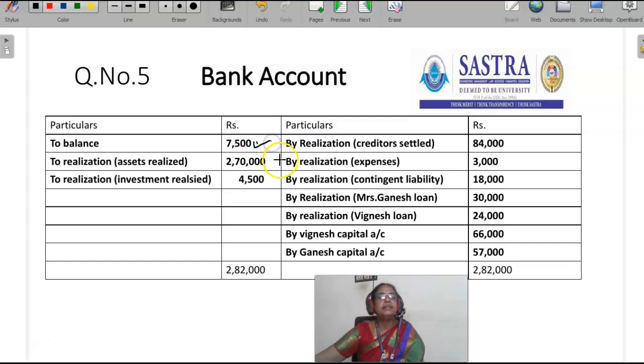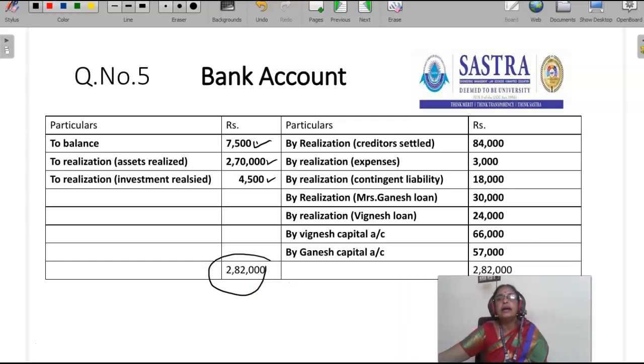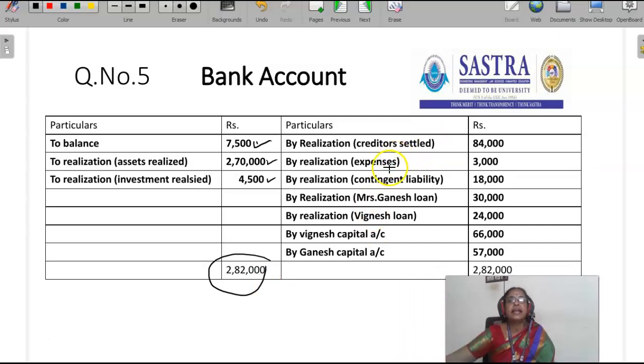Then bank account, balance 7,500. Assets realized 2,70,000. Investment realized 4,500. The total amount in the firm is 2,82,000. Let's see how they are going to settle the creditors as well as the expenses. First, creditors settled 84,000. Then expenses of realization is 3,000. Then contingent liability is settled, that is 18,000. Mrs. Ganesh loan is settled, that is 30,000. Then Vignesh loan is settled, that is 24,000.